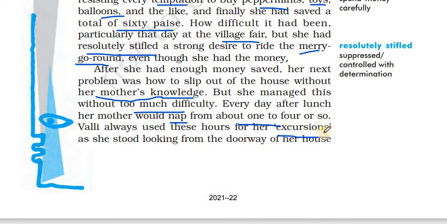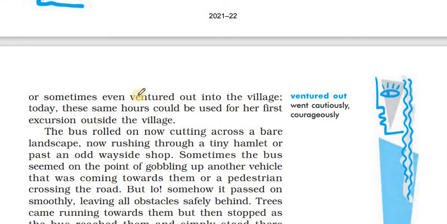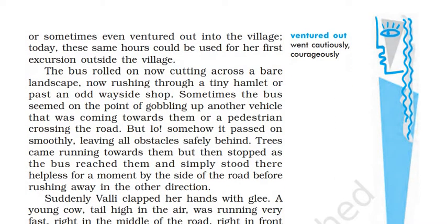Excursion refers to a fun trip, right? For her, standing outside their home and watching people is fun. That is an excursion for her. That's a time when her mom was also sleeping. Or sometimes she even ventured out into the village. She even went out of her village sometimes.